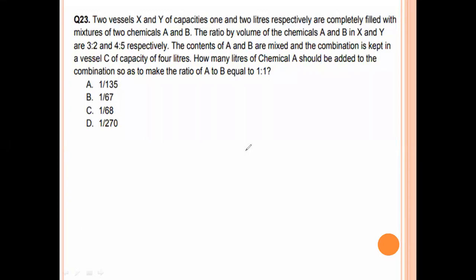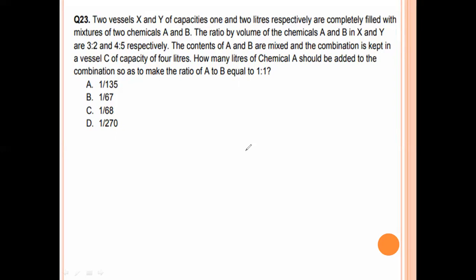Two vessels X and Y of capacity 1 and 2 liters respectively are completely filled with mixtures of two chemicals A and B. The ratio by volume of the chemicals A and B in X and Y are 3:2 and 4:5 respectively. The contents are mixed and the combination is kept in a vessel C of capacity 4 liters. How many liters of chemical A should be added to the combination so as to make the ratio of A to B equal to 1:1?